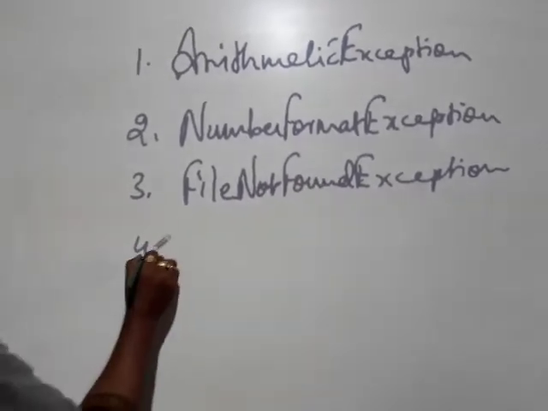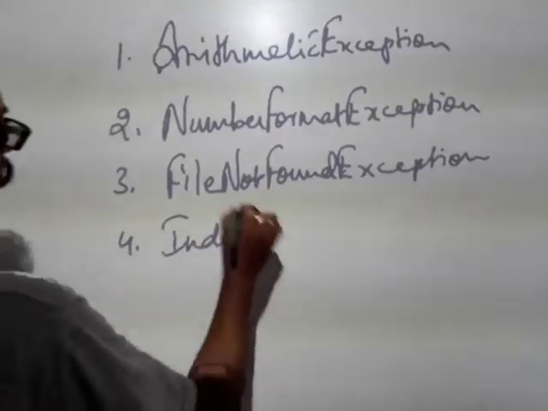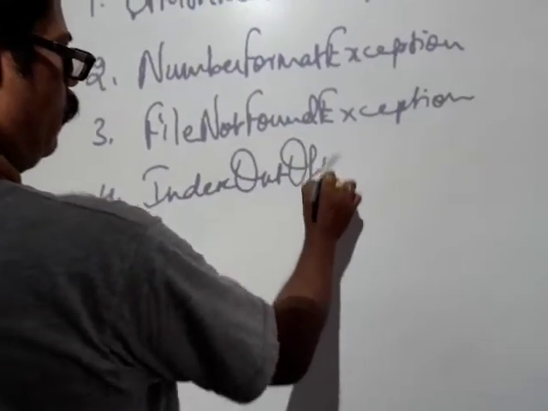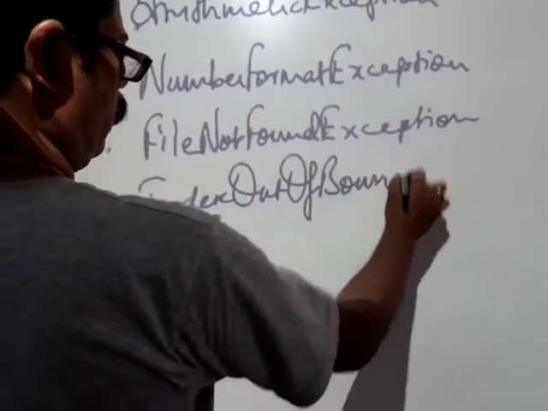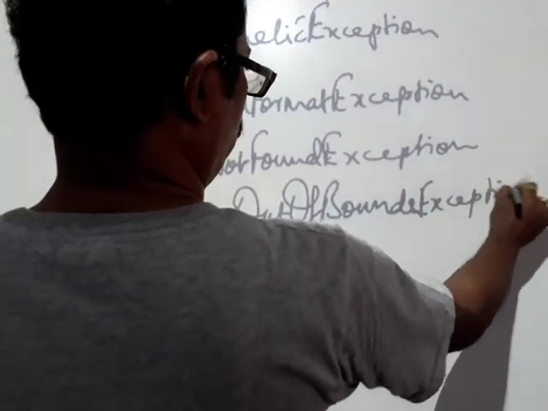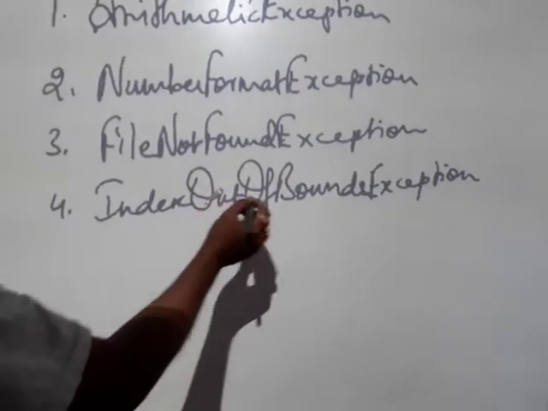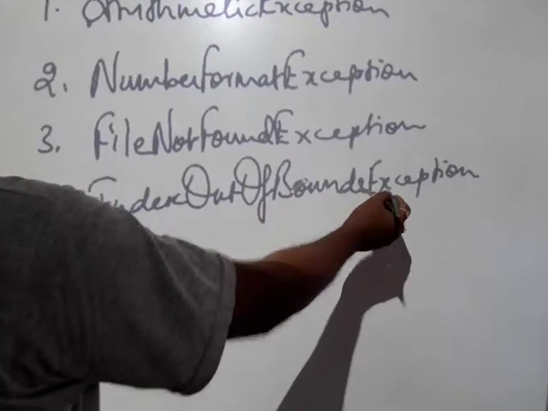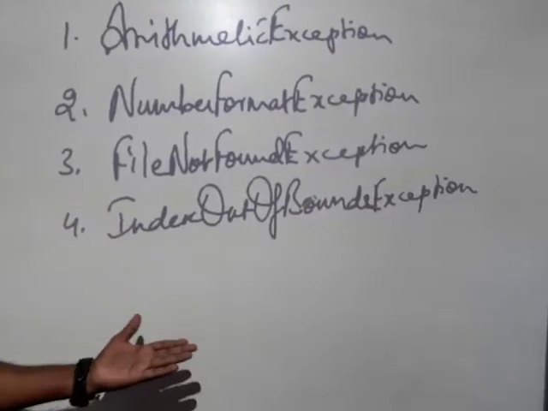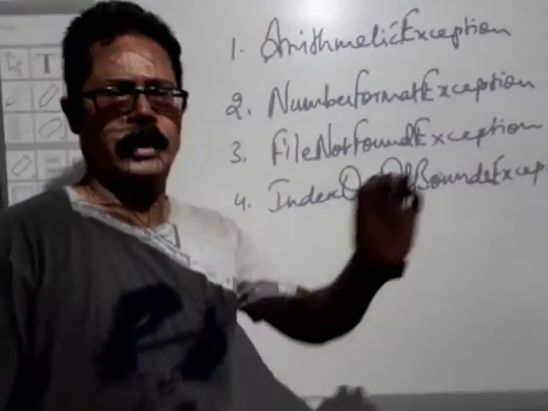Then another one you have here, which is a common type that you will find: IndexOutOfBoundsException. Index, I capital, Out, O capital, Of, O capital, Bounds, B capital, and Exception, E capital. So these are some of the examples of exceptions, or these are also known as types of exceptions.